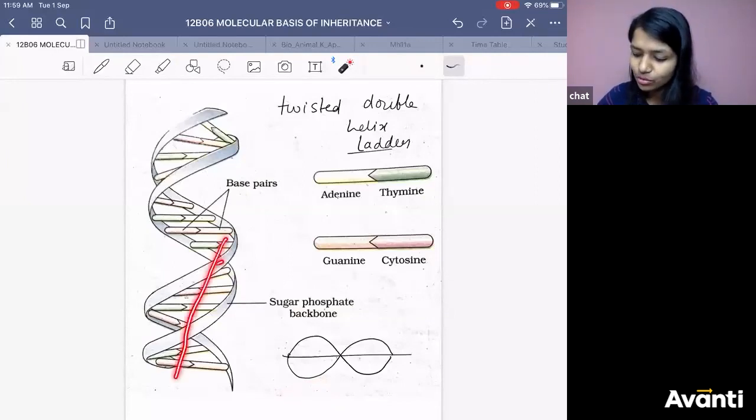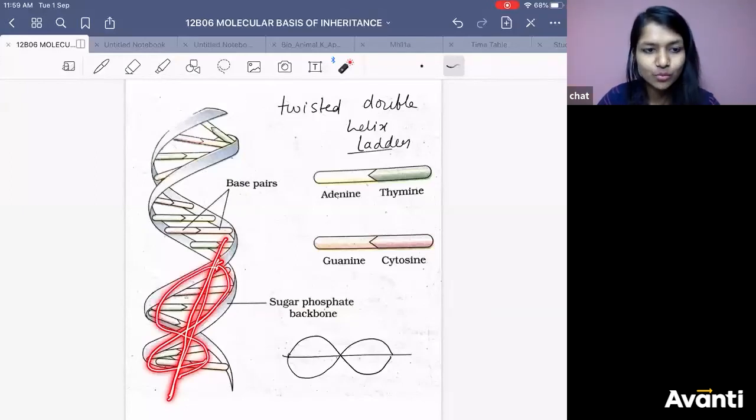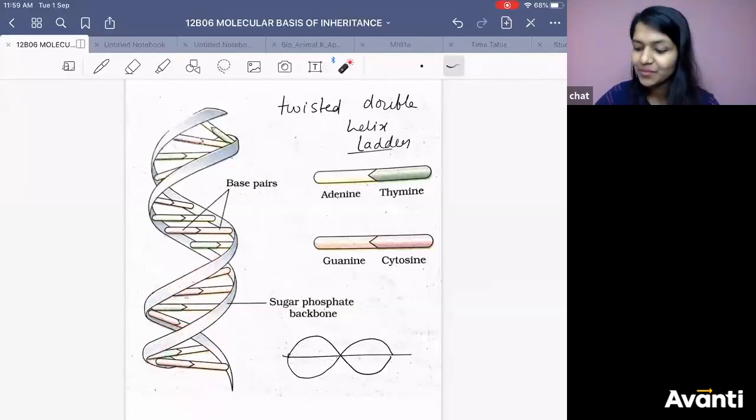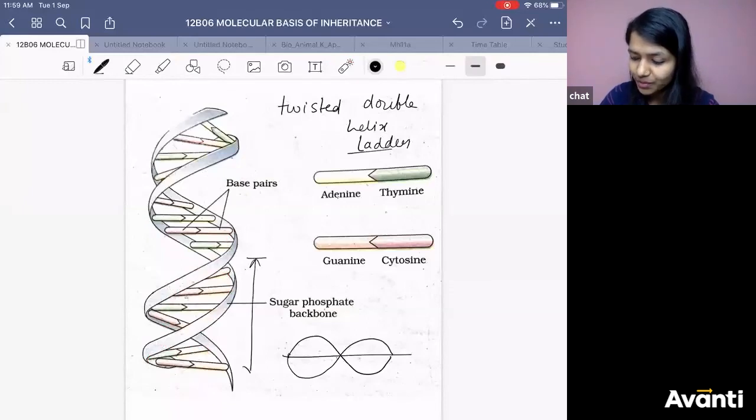Similarly, just try to compare this now. Can you consider this as one complete wave? Yes, right? So this is one helix. For DNA, we call it one helix. क्या बोलते हैं उसको? Helix.